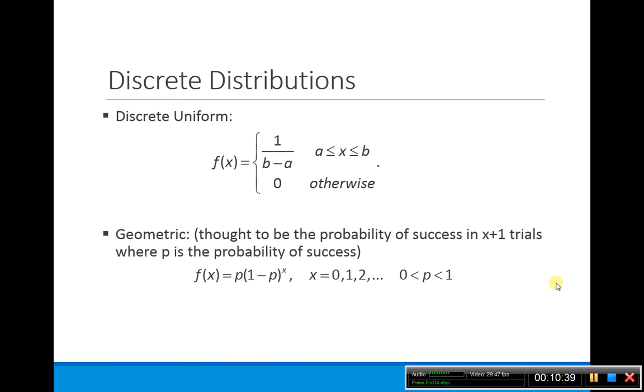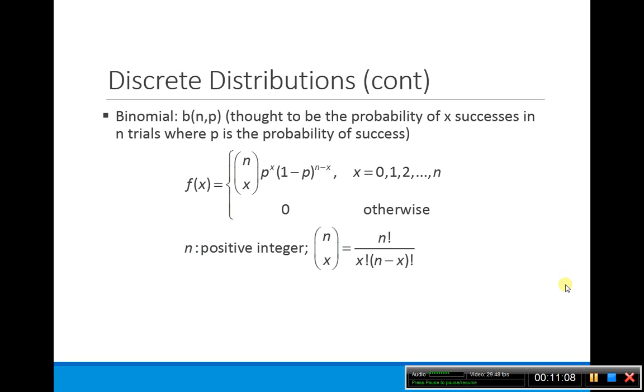Okay, so I promised you some distributions. You've already seen the discrete uniform distribution. This was the f of x is 1 over b minus a, x between a and b, and 0 otherwise. Geometric distribution: this is thought to be the probability of success in x plus 1 trials, where p is the probability of success. So here, p is the probability of success. You're assuming x plus 1 trials, and here's your x.